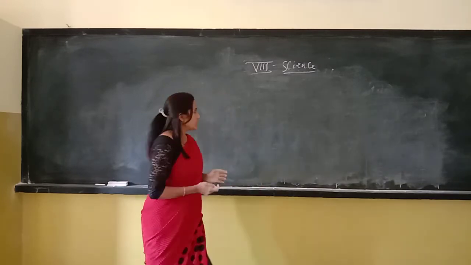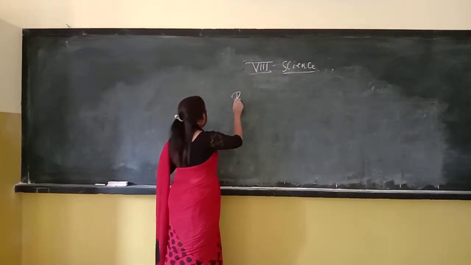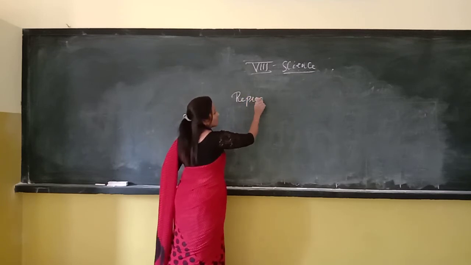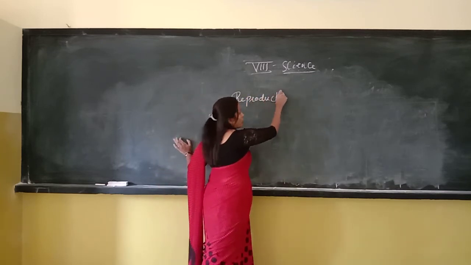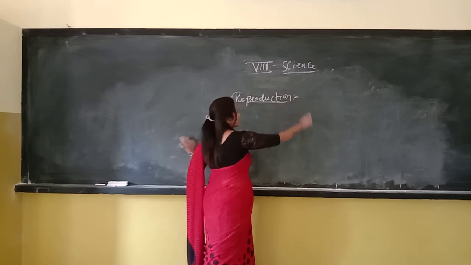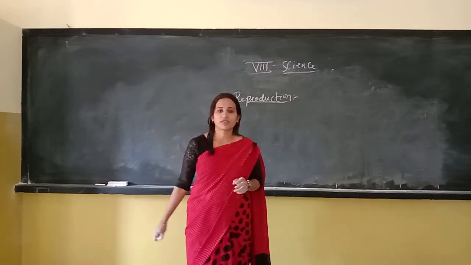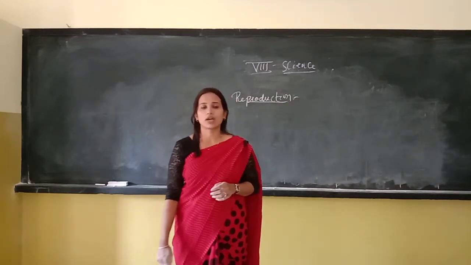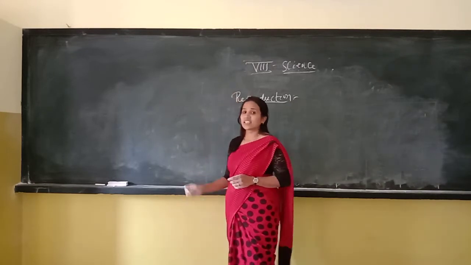Okay. So in this lesson, we want to get, one more time, the definition of reproduction. In your previous class you have learned this. What is called reproduction?